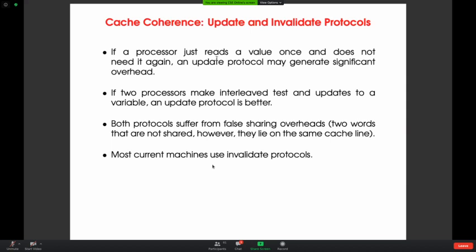And if you have frequent writes by a single processor, then invalid is better. Okay. And there is another concept which you may encounter in your operating system, called false sharing. Both protocols suffer from false sharing overhead. It means two words that are not shared, however, lie on the same cache line. Suppose there is a book, you require one chapter, I require another chapter, so you are exchanging the book back and forth. It leads to too much exchange of the book between two parties, and that is nothing but thrashing.